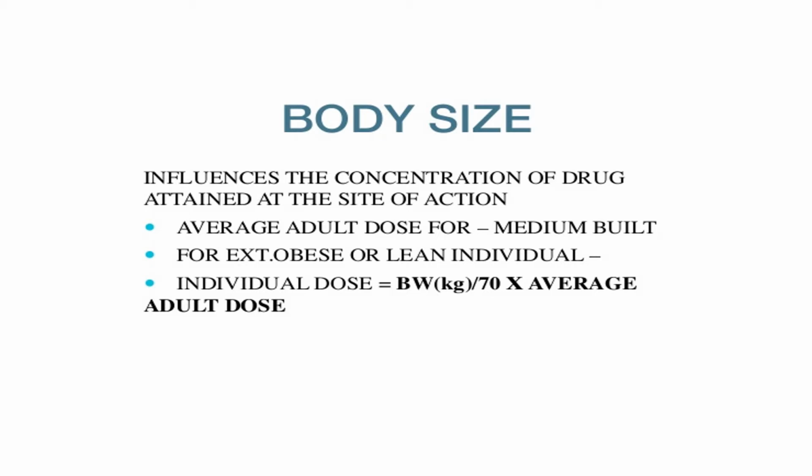Now, the individual dose is equal to body weight in kilogram divided by 70, multiplied by the average adult dose. This is the calculation of a dose for an average or medium built patient.